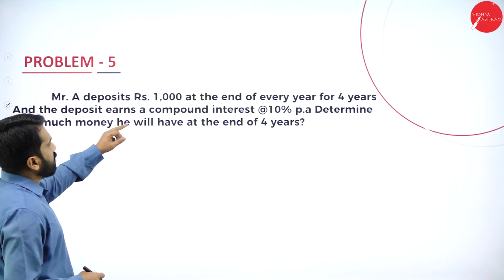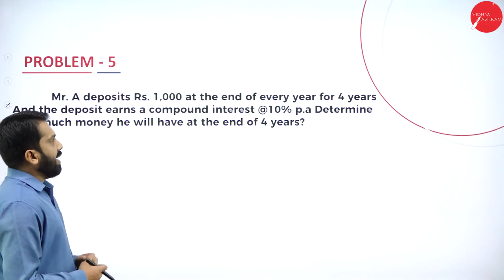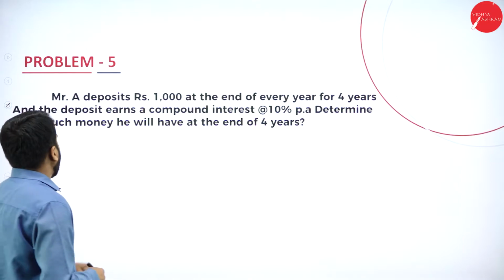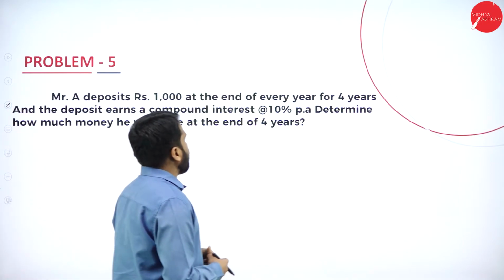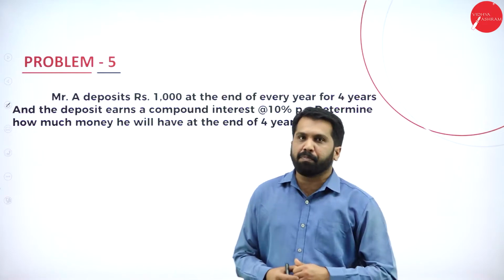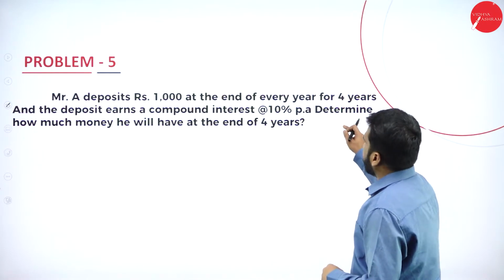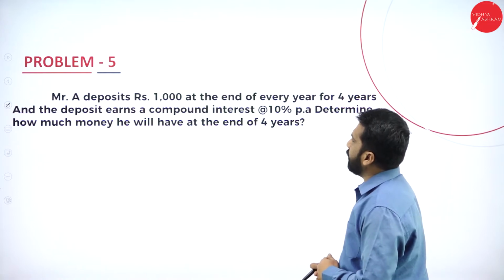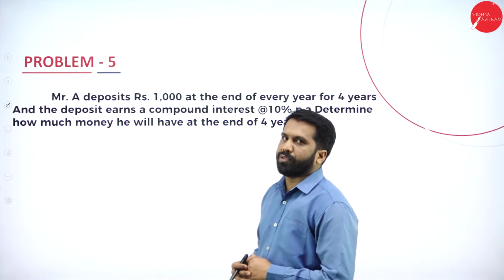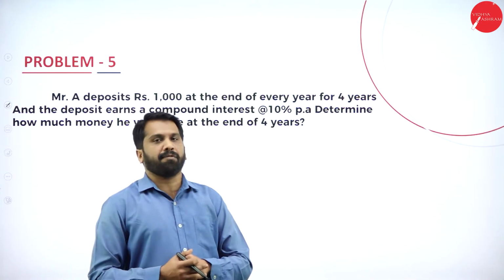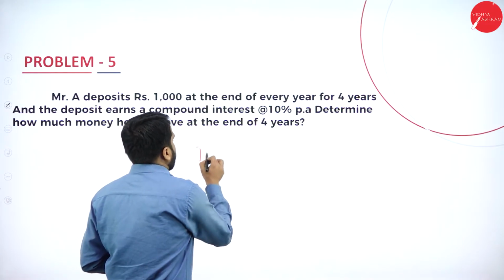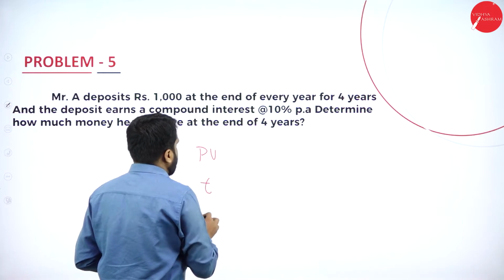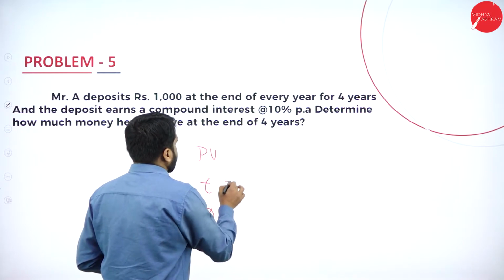Mr. A deposits rupees 1,000 at the end of every year for 4 years, and the deposit earns a compound interest of 10% per annum. Determine how much money he will have at the end of the 4th year. These are the informations we have. Remember, what is your present value, what is your T, and what is your R.